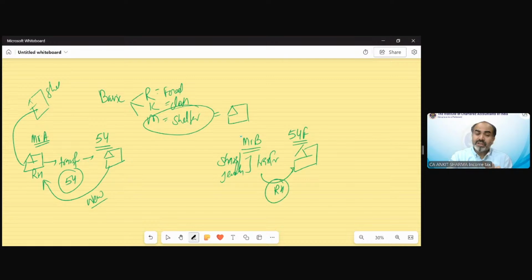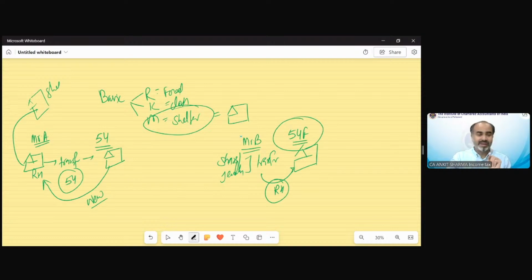So suppose if section 54F is not there, then these kind of persons cannot take the benefit on purchasing a shelter, which is a basic necessity of a human being. So to give the benefit to those persons who do not have a residential house already, but are going to purchase a new residential house by transferring other assets, for that we need a section. So section 54F has been drafted.